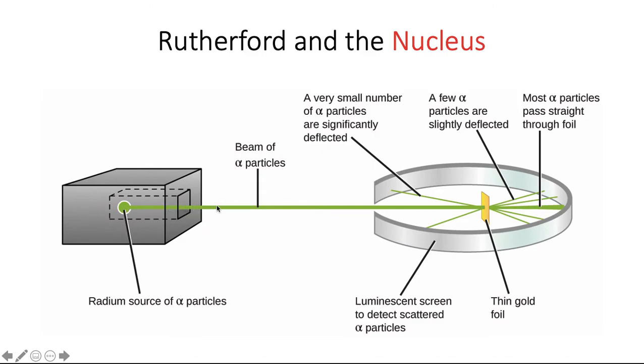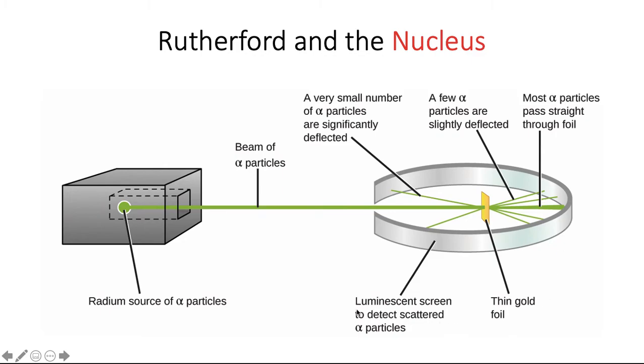This beam of alpha particles was shot at a very, very thin gold foil. And then you had this luminescent screen all around it that would detect these scattered alpha particles: if one hit over here, it would just illuminate the screen, and so you could see them.